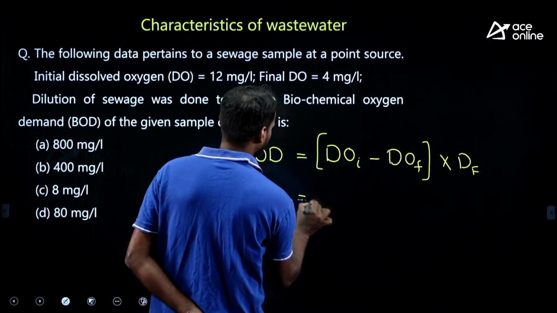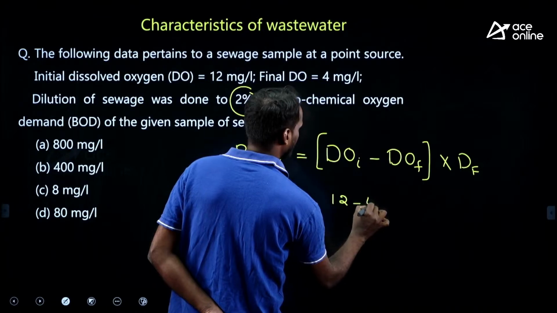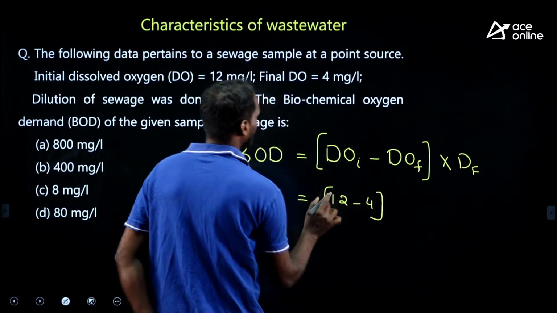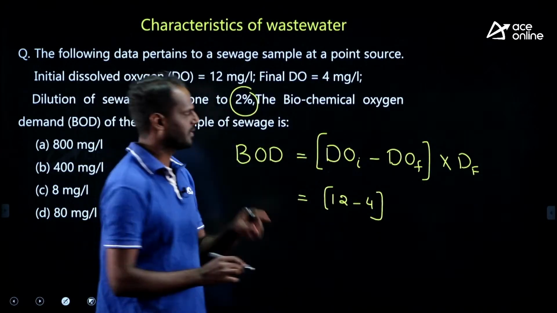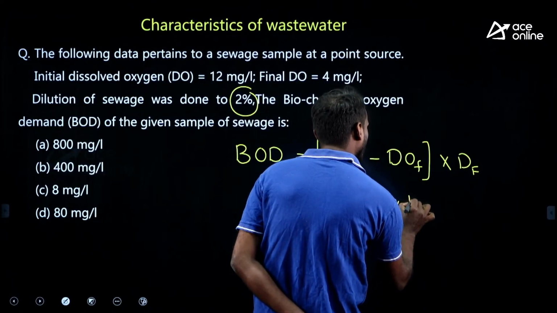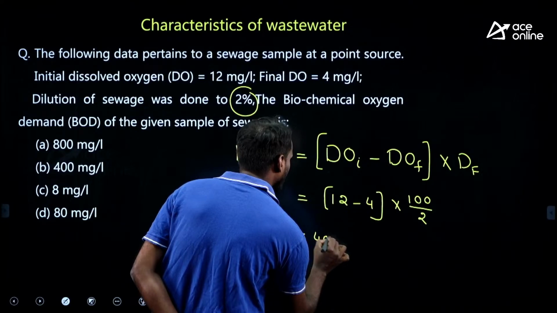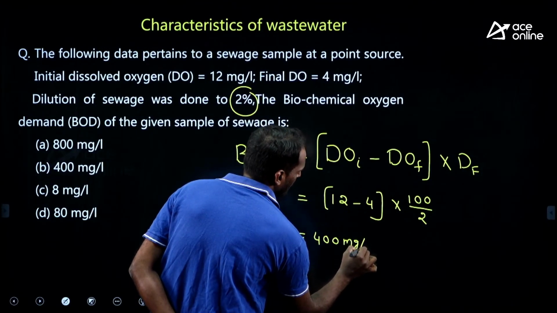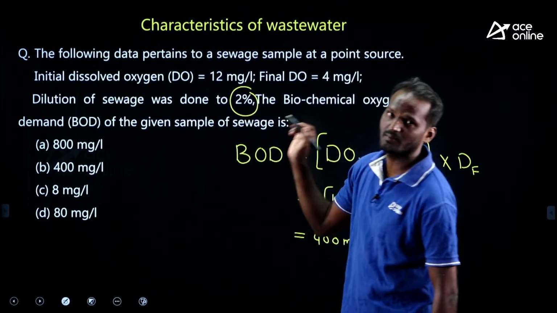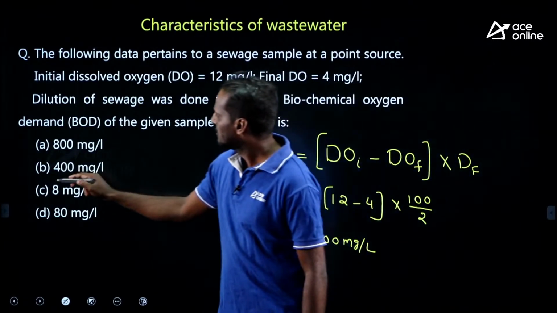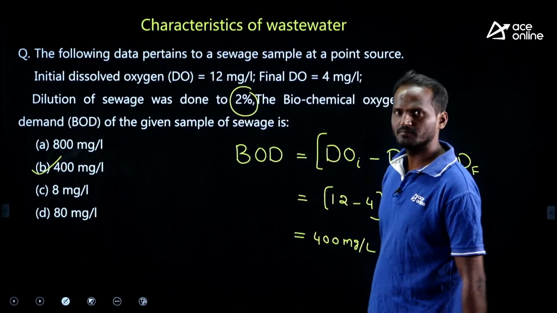What is DO initial here? 12, DO final is 4. What is the dilution factor? He has given 2% dilution, it means the dilution factor is 100 by 2, which is 50. 8 into 50 is 400 milligram per liter, simple, right. You need not put your pen on the paper, you can easily select.